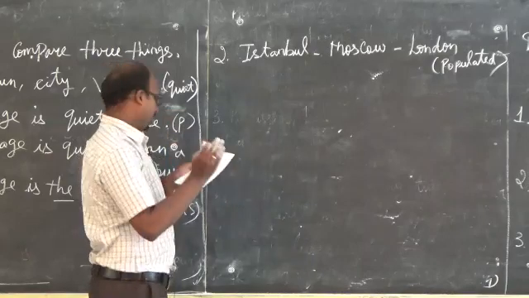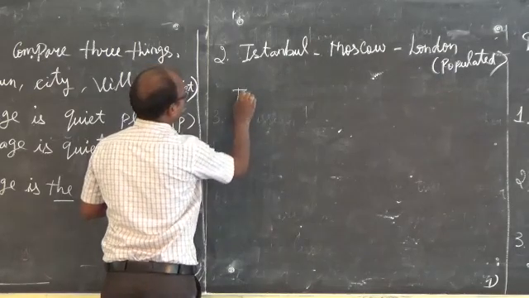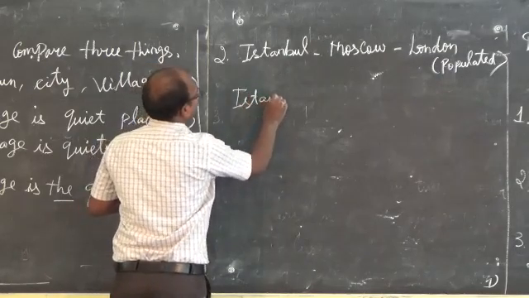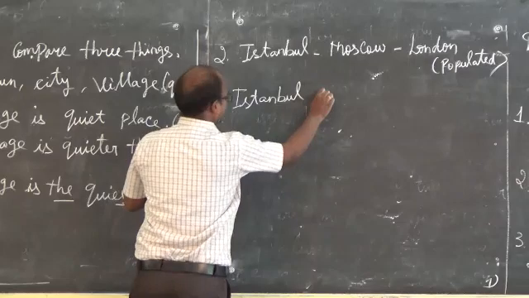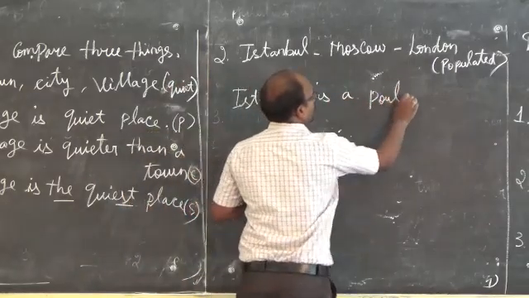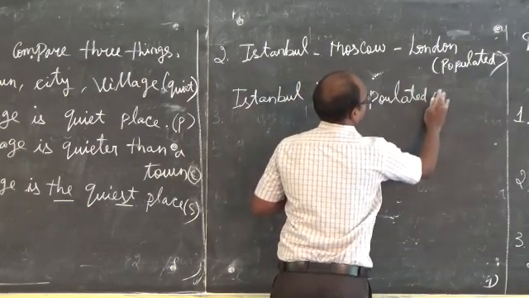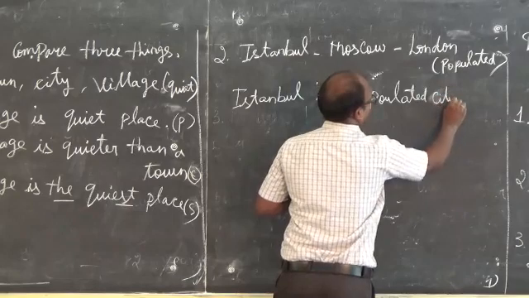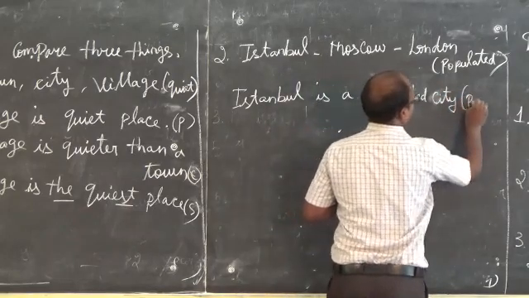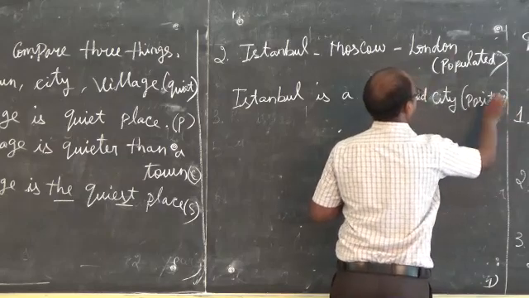First one: Istanbul is a populated city. This is the positive form.